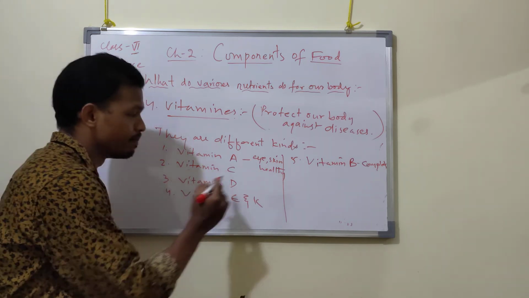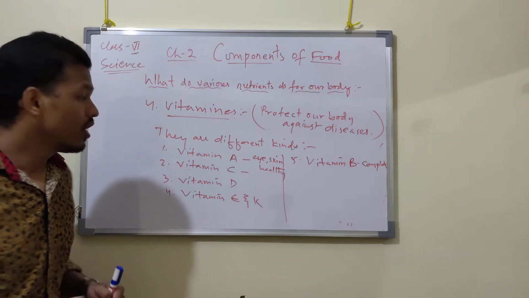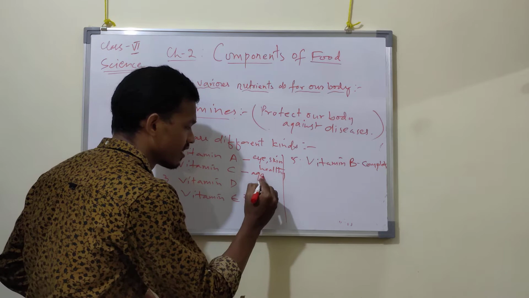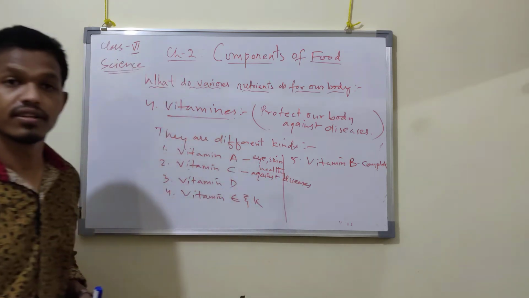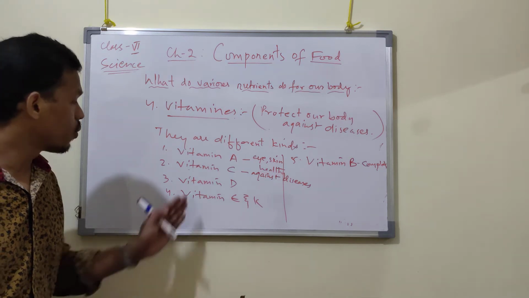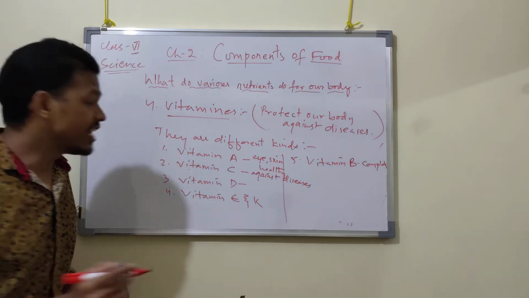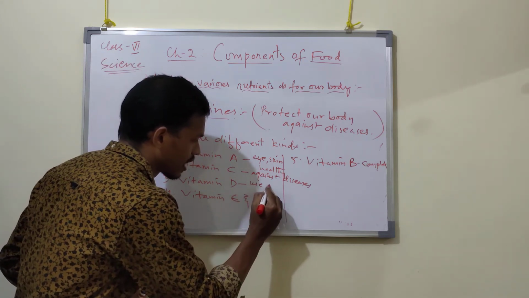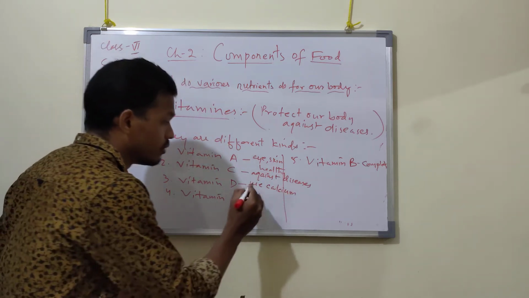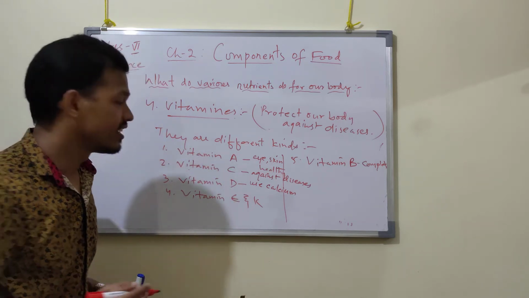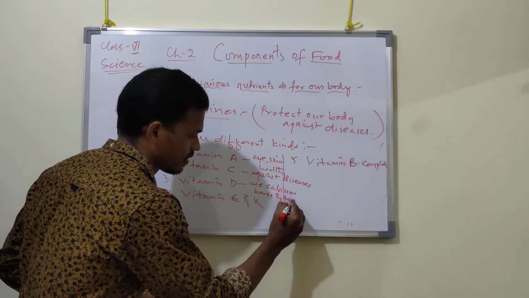What about vitamin C? Vitamin C helps us protect against diseases. Got it now? So they fight against diseases. What about vitamin D? With vitamin D, our body uses calcium for bones and teeth.